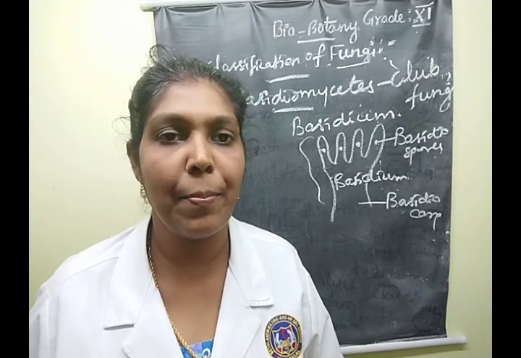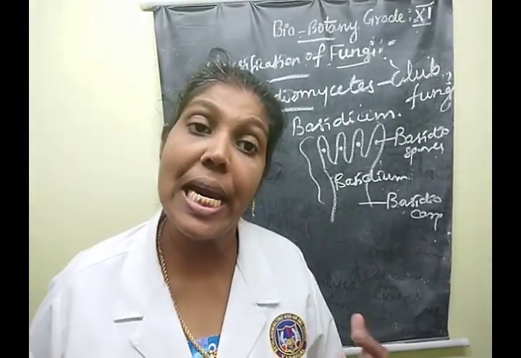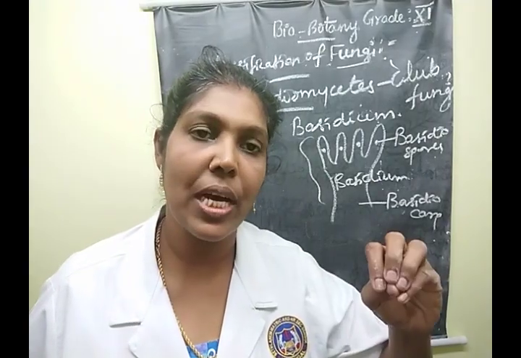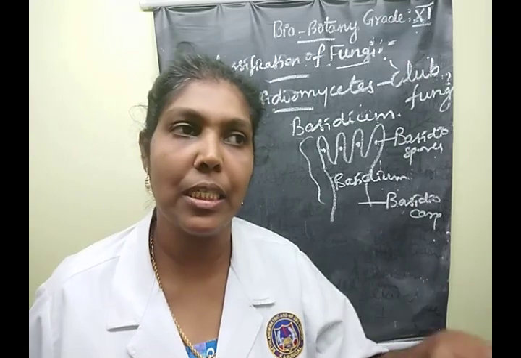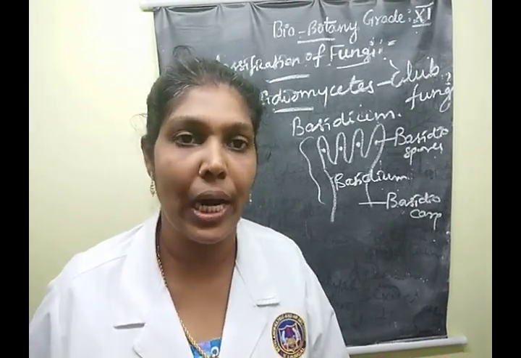Understood, children? Mostly they are saprophytic, and some are parasitic. Parasitic means they live on plants and animals. Saprophytic means these fungal species are mostly present in the soil.